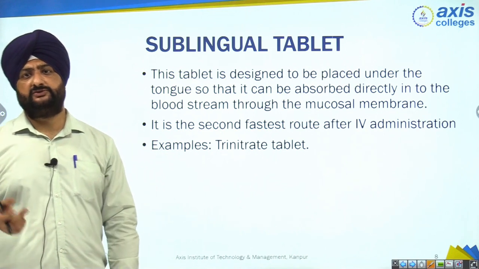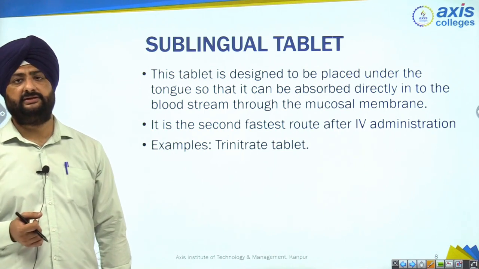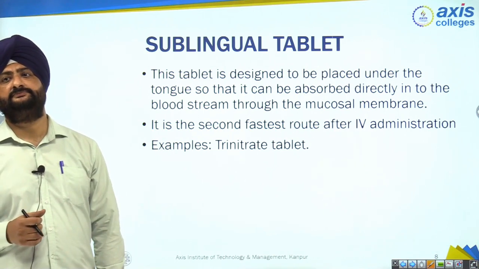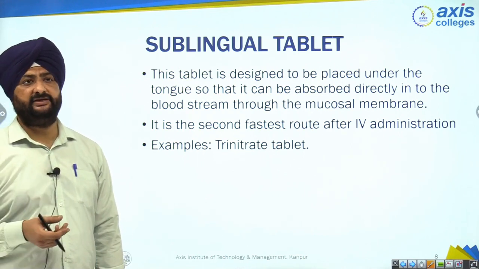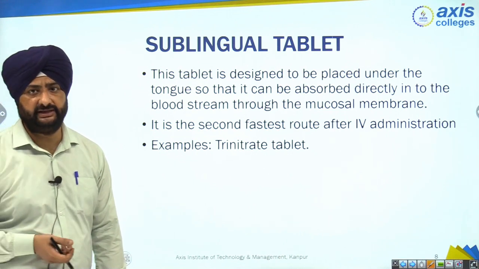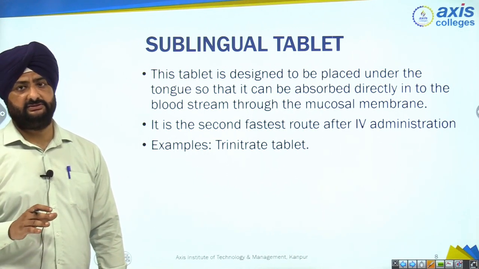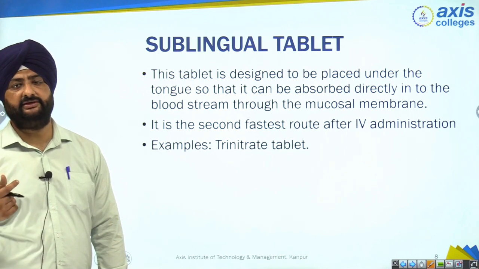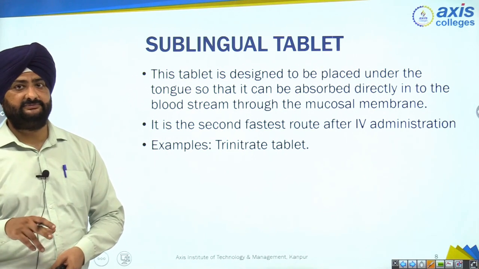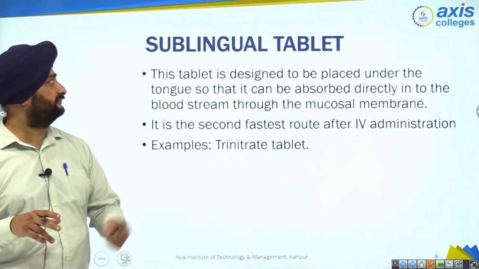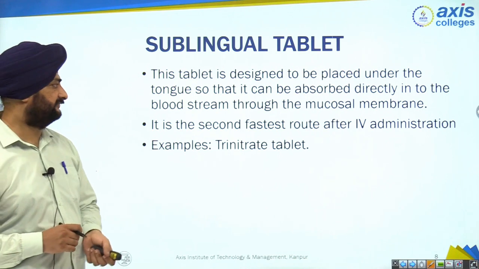As we all know, there are so many routes of administration. Oral is there, like we are explaining here, right? Some other routes like topical is there, intravenous is there. If we talk about parenteral routes like IV, IM, intramuscular, SC, subcutaneous, and ophthalmic products are there, na? So they are very fast route. The action is very fast because the injection is directly going into the veins of our body, directly into the blood. So the action is very fast. So after that, the fast action is of sublingual tablets, right? Fastest route after IV administration.